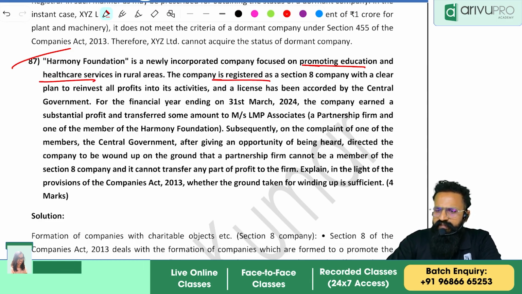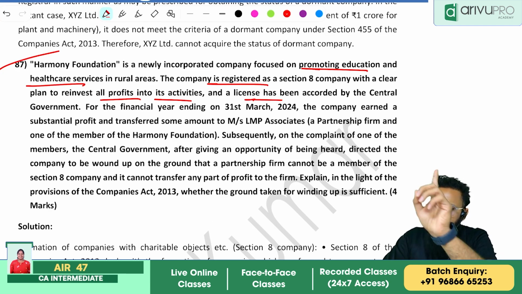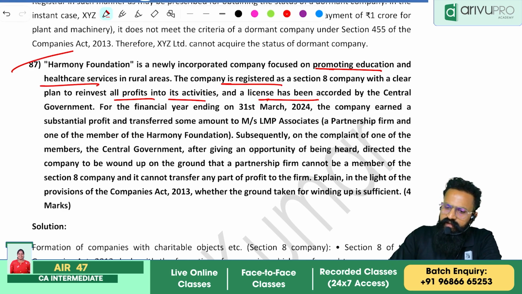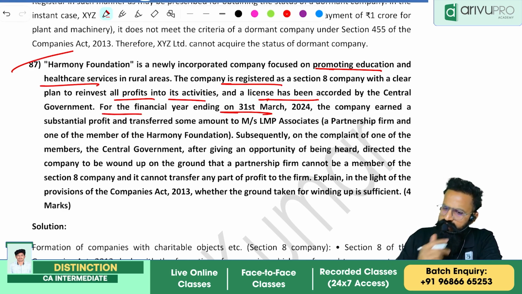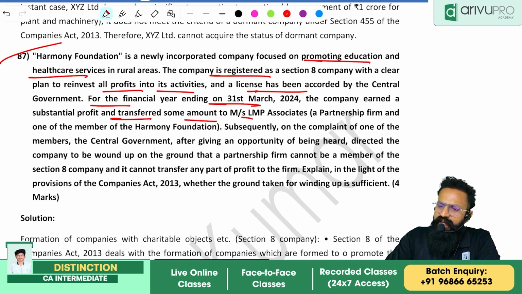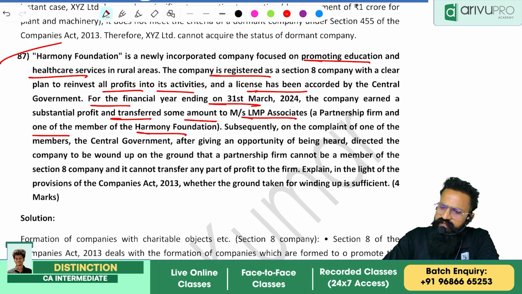Next question. Harmony Foundation is a newly incorporated company focused on promoting education and healthcare services. The company is registered as a Section 8 company with a clear plan to reinvest all profits into activities, and the license has been accorded by the central government. For the financial year 31st March 2024, the company earned a substantial profit and transferred some amount to Measures LMP Associates, a partnership firm and one of the members of the Harmony Foundation.